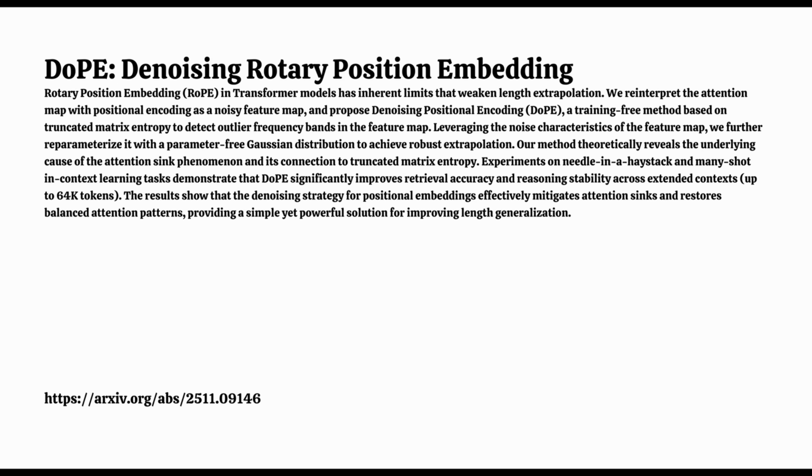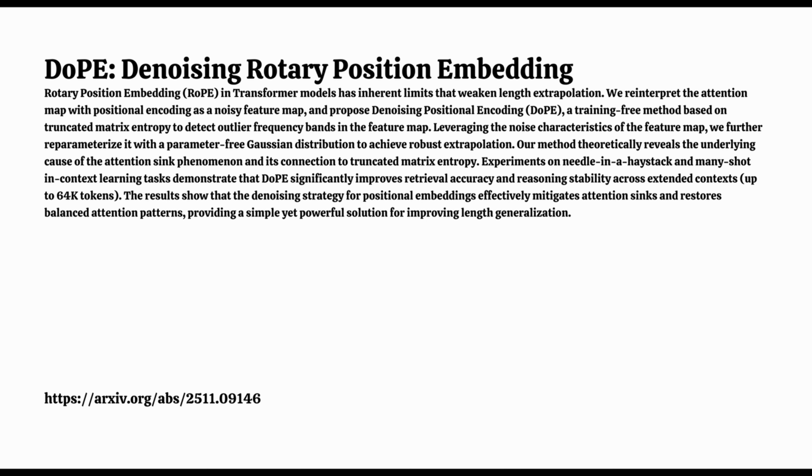So today we're tackling a really persistent problem in large language models, specifically that moment when they start to read too much and, well, everything breaks down. We're looking at a new paper on Denoising Positional Encoding, or DoPE. It's a proposed fix for how models like Llama 3 handle these incredibly long sequences.